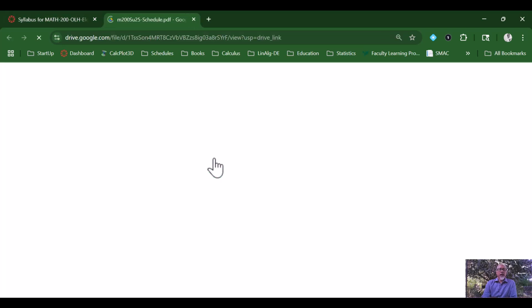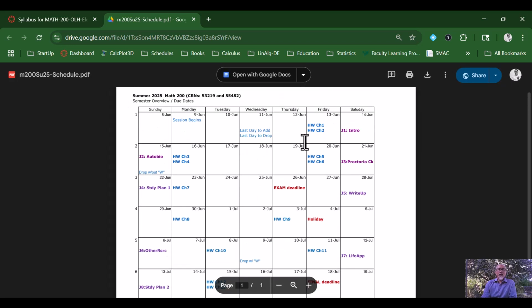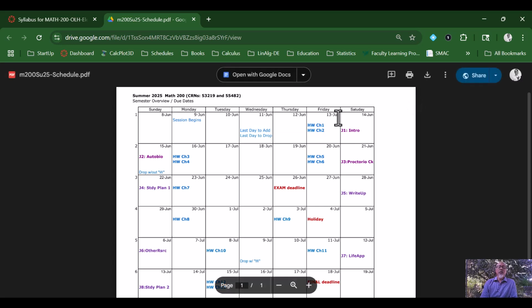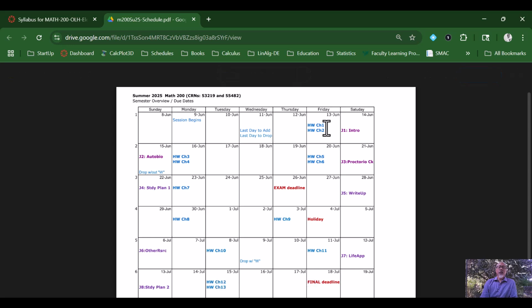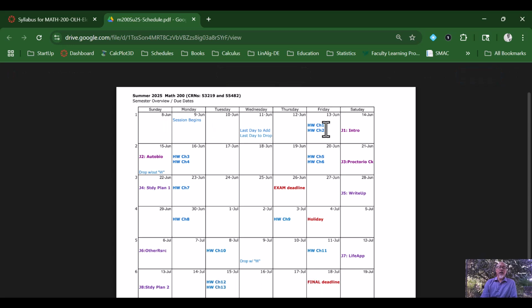Okay, the next menu item is the syllabus. You can download the schedule. The schedule has due dates. Now, generally, these assignments will be available ahead of time, so they're not just available like chapters 1 and 2 are due on Friday, June 13th. They're not just going to open up on Friday, June 13th. They are already open and available for you, so you have up to 4 days to complete them.